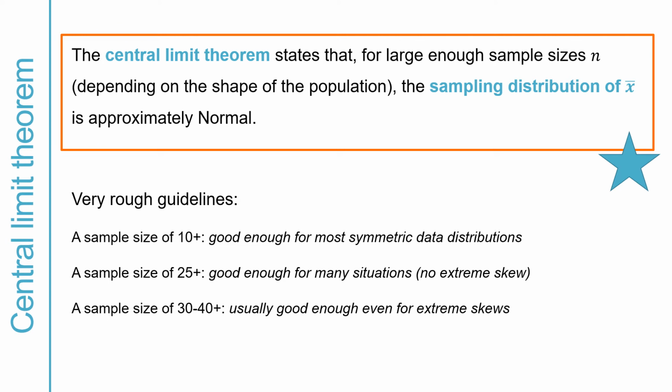And if you consider populations that are extremely skewed, then you might need to consider sample sizes of at least 30 or maybe even at least 40 to count on the sampling distribution of xbar being approximately normal. Those are not firm boundaries. Those are guidelines based on simulations trying out all sorts of population shapes.